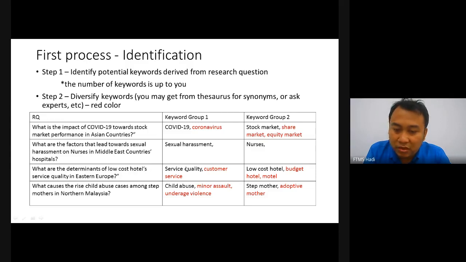Sometimes you can derive customer service, to make the searching rigorous. And low cost hotel, you can derive into, let's say, budget hotel or motel, just an example. And the last research question has the keyword child abuse. You can expand child abuse into minor assault or underage violence. And for stepmother, maybe you can come up with adoptive mother.